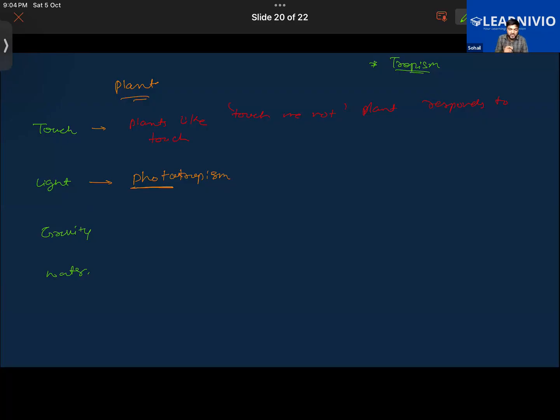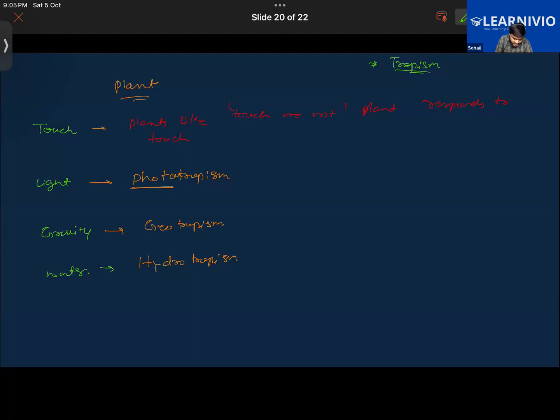Like in the case of phototropism, the plant's shoot system will be moving towards the sunlight. In the case of hydrotropism, the roots of the plants will move towards the water, where the water is available. And geotropism is movement in the direction of gravity. The body parts of the plant move in the direction of gravity.